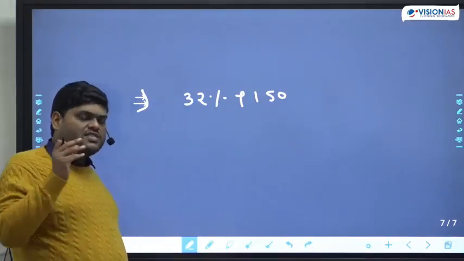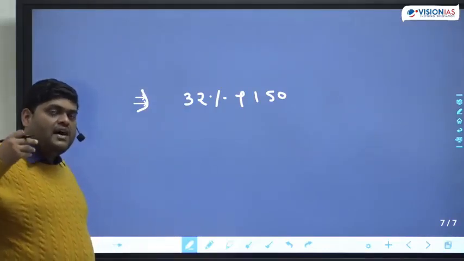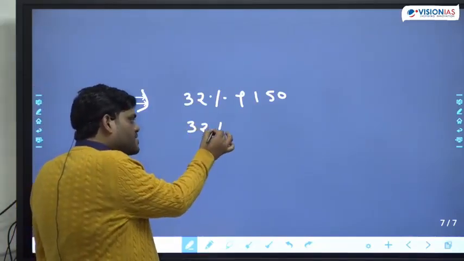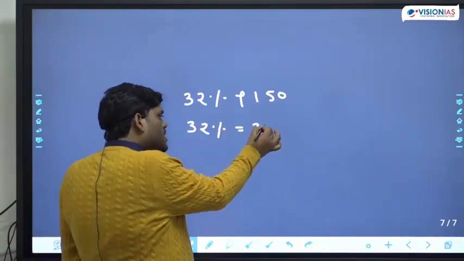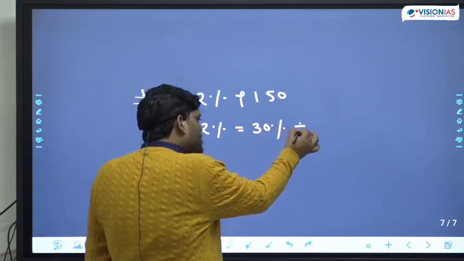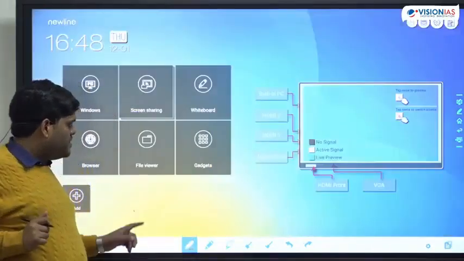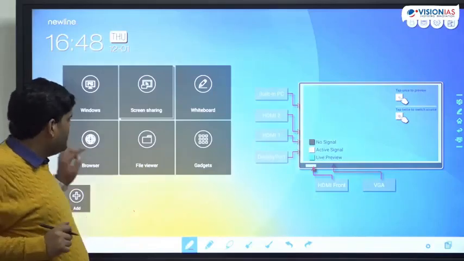32%. First start making a mental map. So 32% simply means 30% plus 2%. This is what we have made, the mental map.